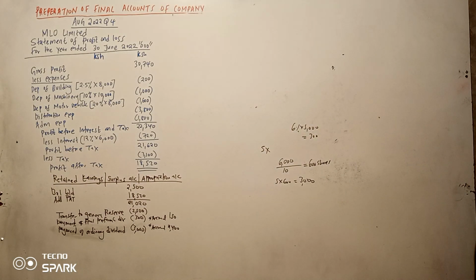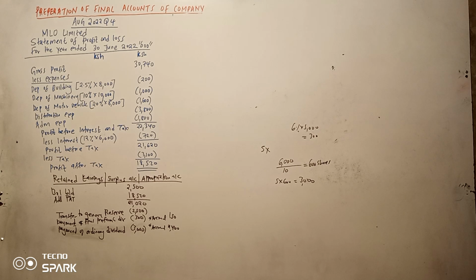Alafu tukimaliza kwa payment of dividend, we have transfer. So tuko na transfer fulani hapo ya ngapi? So we have a transfer tumeweka ya 2,500. And then we have another information number 2. Let's go to information number 2.